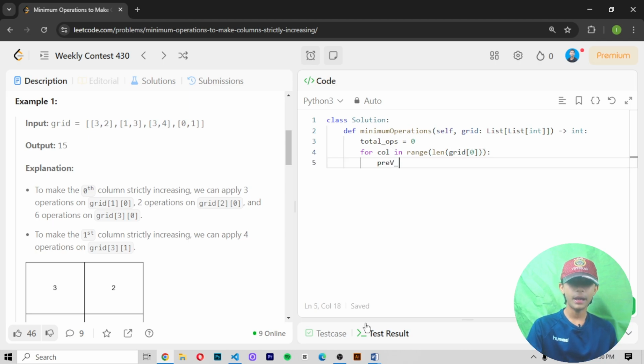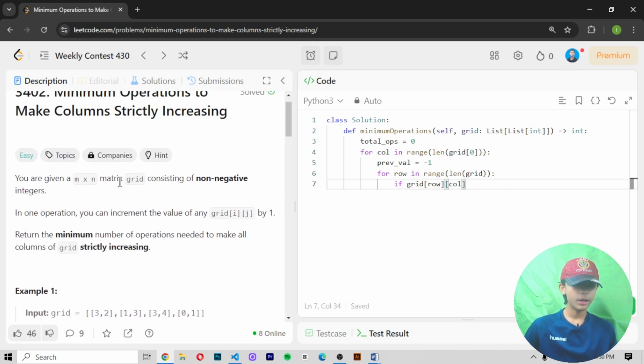Then we write for row in range(len(grid)), and then an if statement, grid[row][col], because it says here the matrix has non-negative integers.